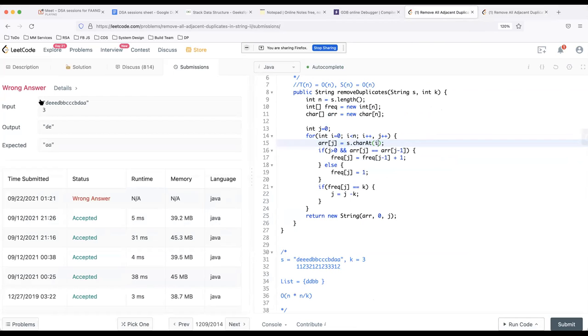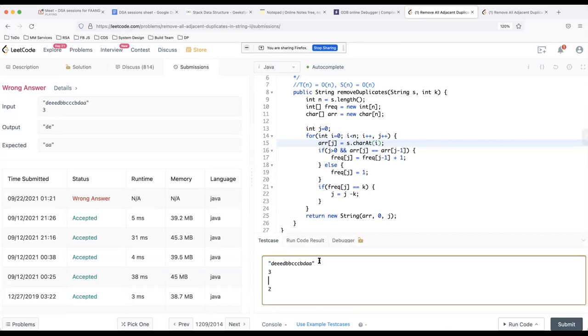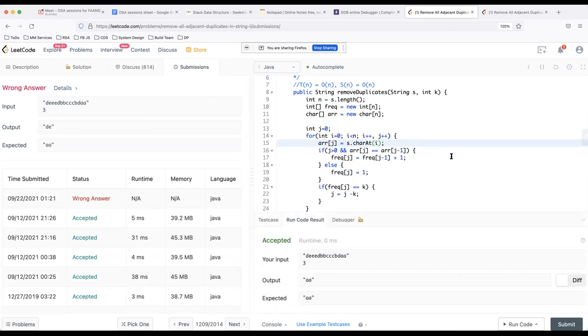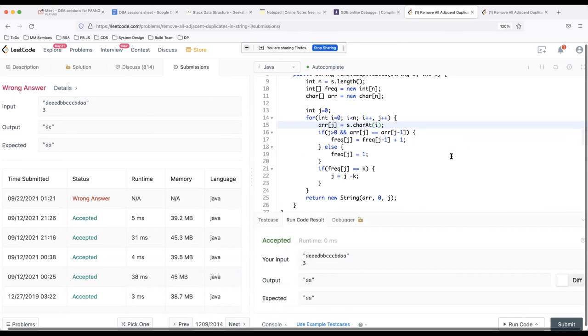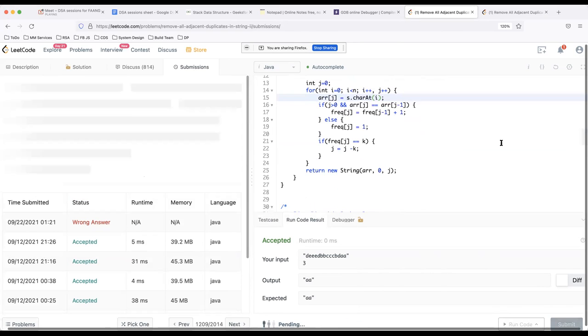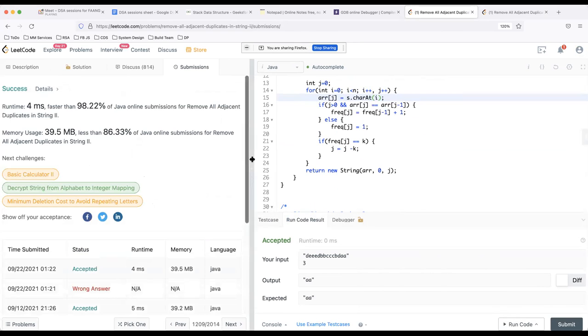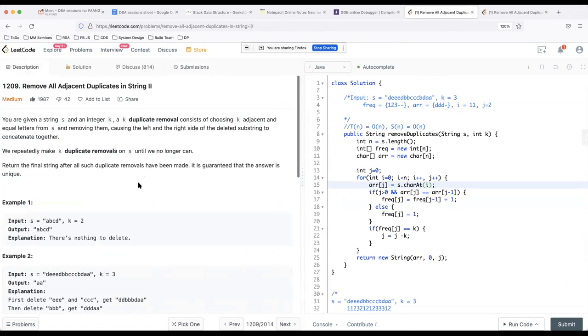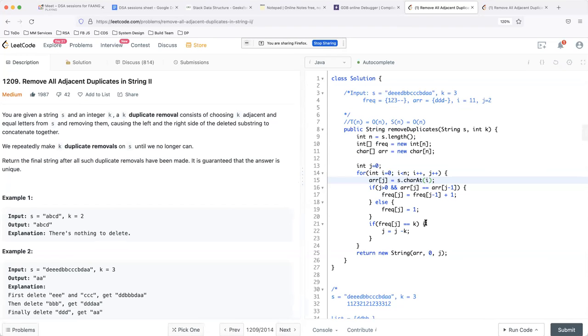So let's try to copy this test case and run it first. Let's see if it works for this. Okay, it works. And yep, let's try to submit it now. So it gets submitted. And this is a proper FANG company question. You can expect something. It's not a hard problem. I know it kind of looks hard, but it's not a hard problem. It's a medium problem.